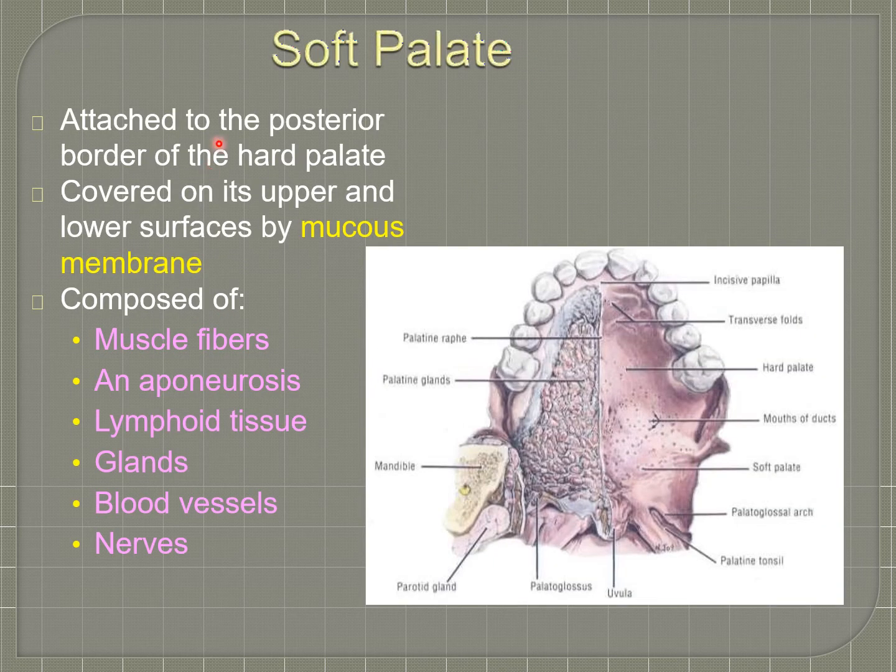About the soft palate, it is attached to the posterior border of the hard palate. The soft palate is the continuation of the hard palate posteriorly. Its upper and lower surfaces are covered by mucous membrane, and the soft palate consists of muscle, aponeurosis, lymphoid tissue, glands, blood vessels, and nerves of various types.